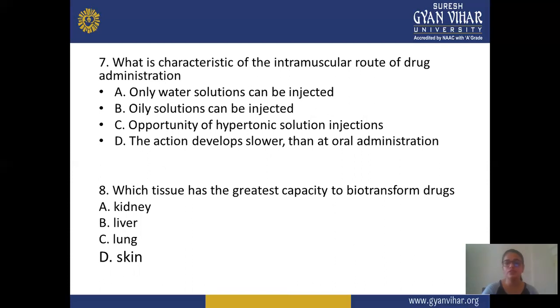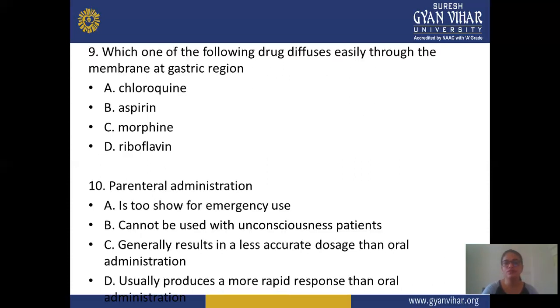In the eighth question: which tissue has the greatest capacity for biotransformation of drugs? A is kidney, B is liver, C is lung, and D is skin. In the ninth question: which one of the following drugs diffuses easily through the membrane in the gastric region? A is chloroquine, B is aspirin, C is morphine, D is ibuprofen. In the last, tenth question: A, parenteral administration is too slow for emergency use. B, it cannot be used for unconscious patients. C, it generally results in less accurate dosage than the oral route. D, it usually produces a more rapid response than oral administration.